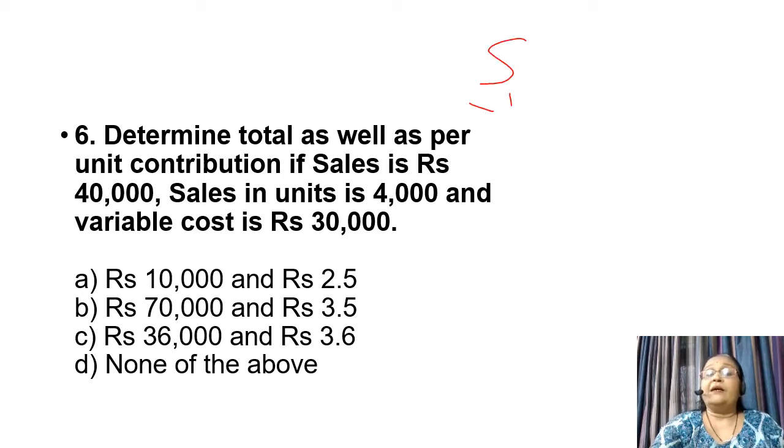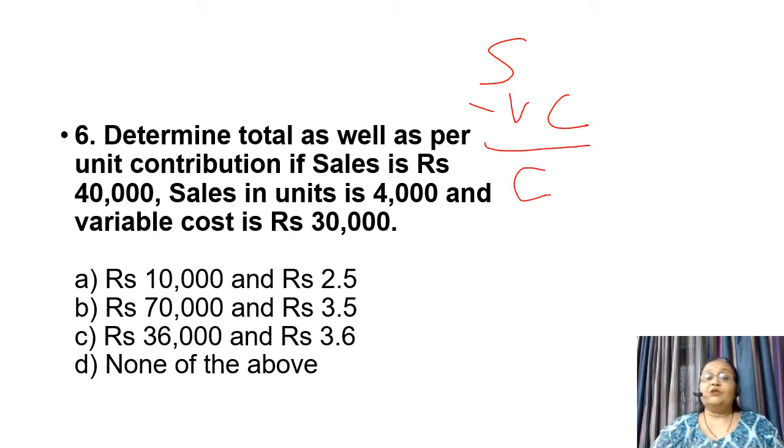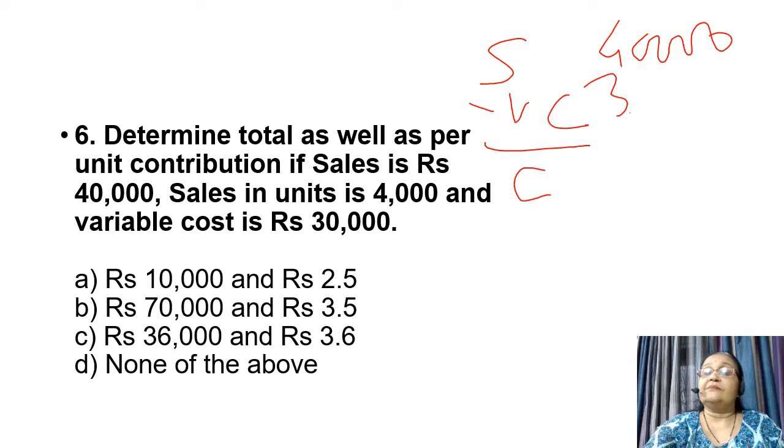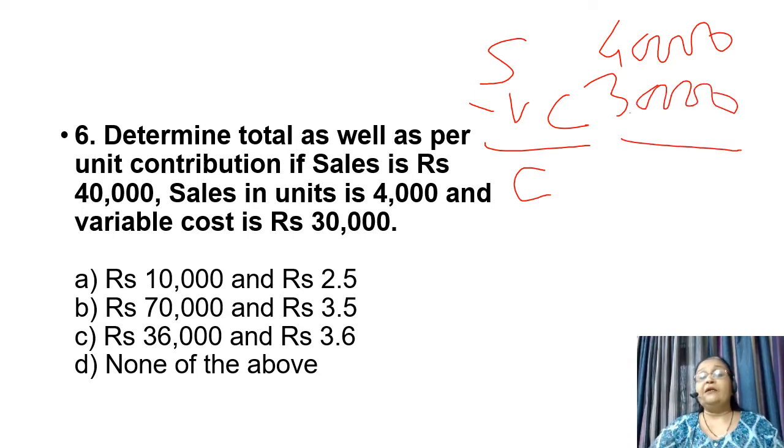Now, let us take the statement of income. Sales minus variable cost is contribution. So here sales is 40,000 and variable cost is 30,000. If we deduct 30,000 from rupees 40,000, we will get contribution of rupees 10,000.